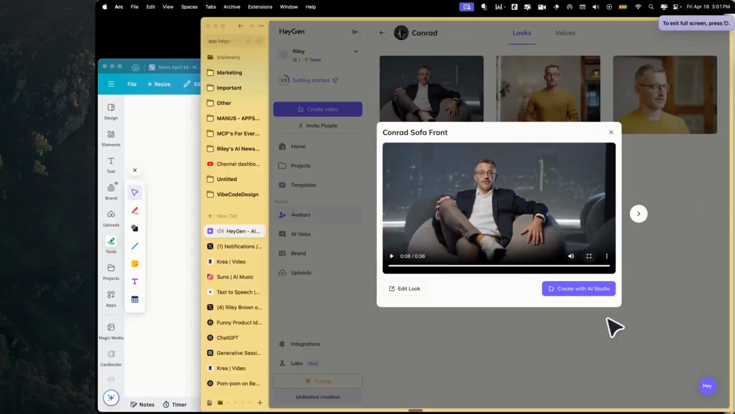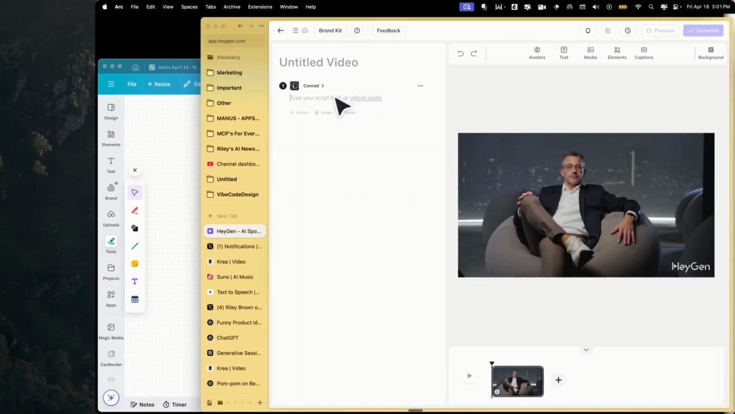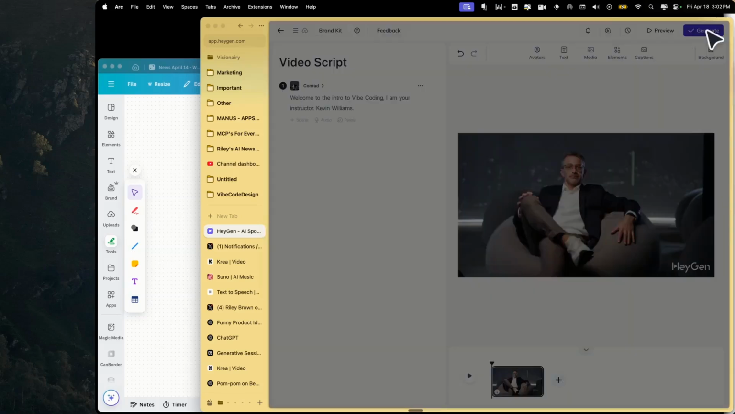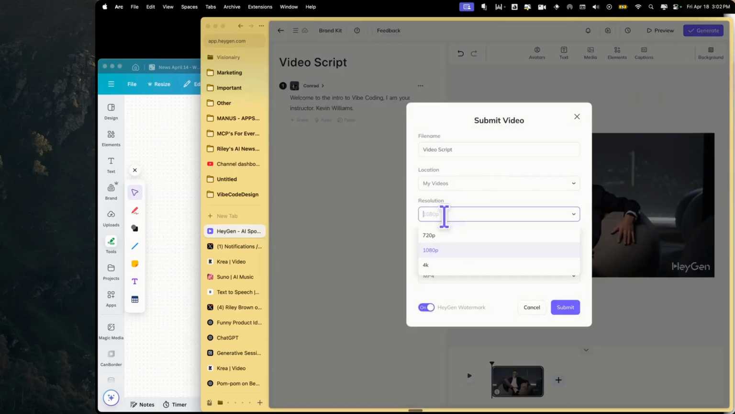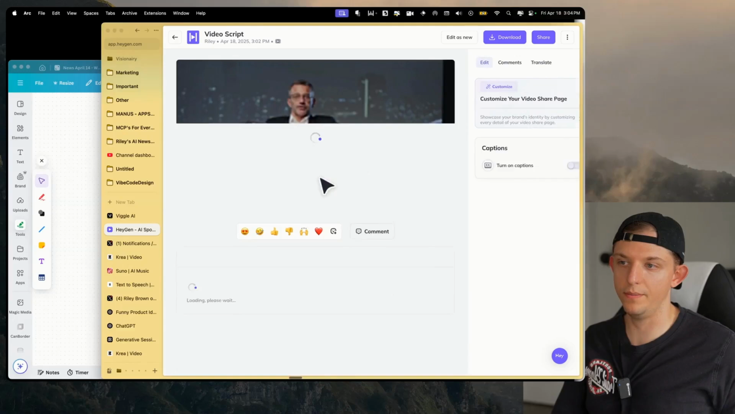And it is pretty realistic. And so we can hit Create with AI Studio, and we can say, welcome to the intro to Vibe Code, Kevin William. And we can just say video script, and we can hit generate. We can choose either, let's choose 4K, let's turn off the watermark, because who wants that? And we can hit submit. And so this video is done. Let's go ahead and play this.